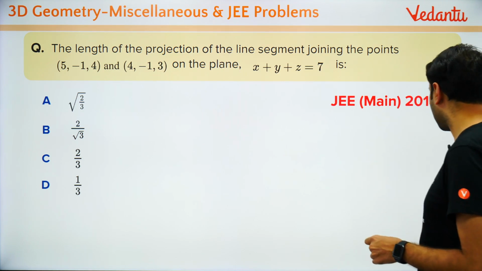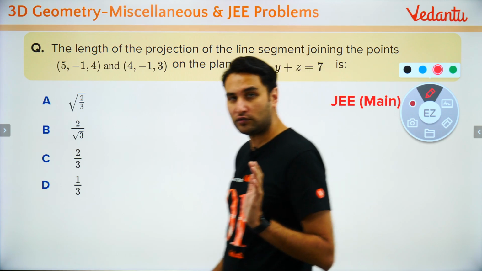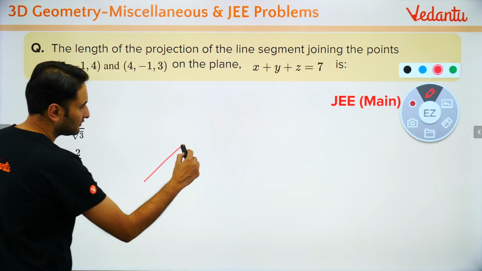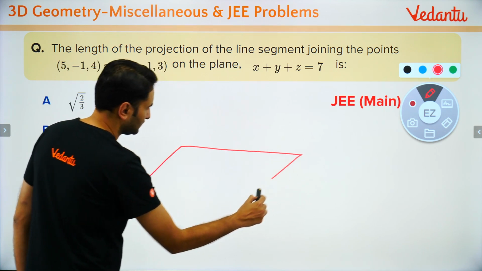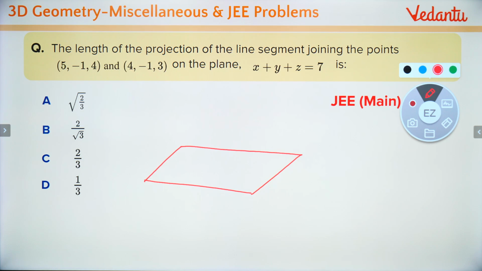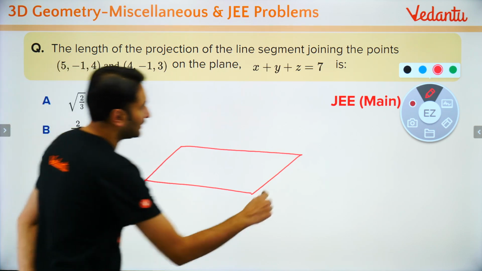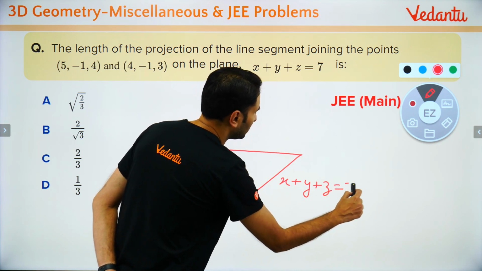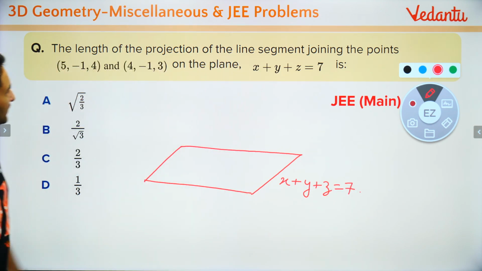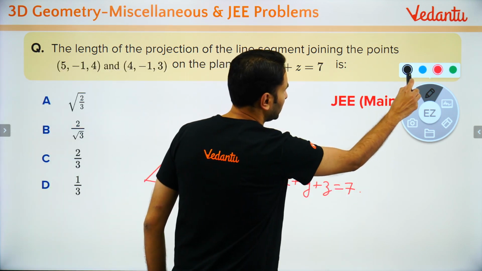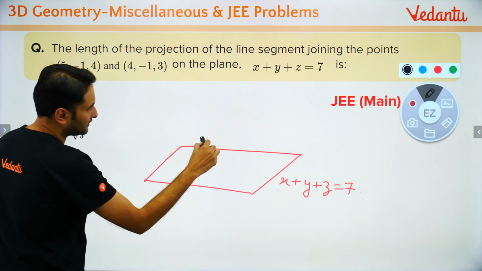अब look at this problem statement. डायग्राम बनाया बच्चों? Could you make the diagram? बनाओ all of you. I know the plane, तो मैं बना देता हूं. x plus y plus z is equal to 7. अब बोल रहा है there are 2 points. चलो भैया 2 points भी बना देते हैं, big deal. So we can make 2 points also, है ना? So let's take 2 points.